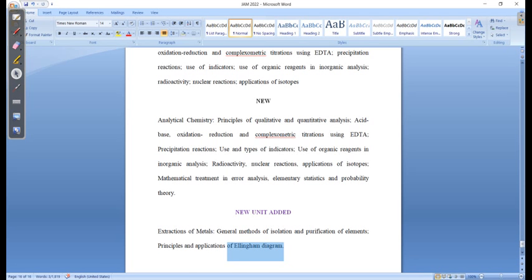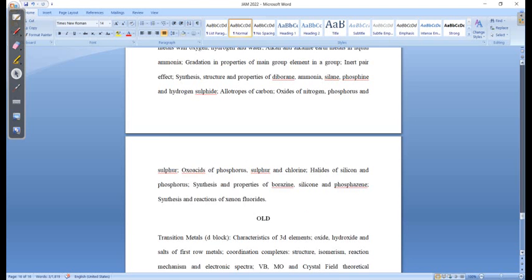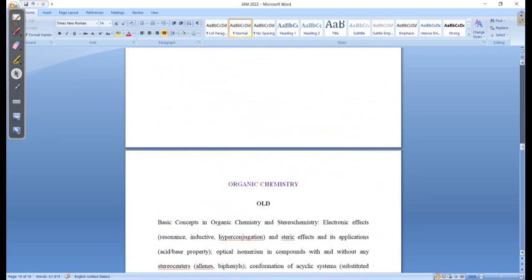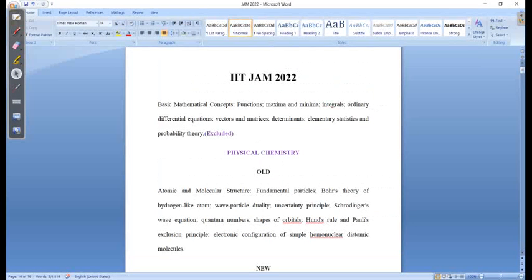But again, my important suggestion for you guys is don't be so happy by seeing this exclusion, okay? That means the exclusion of this mathematical part. It is not actually a good thing. It is not a part that gives you happiness. According to me, whether this part is there or not in any syllabus, you must learn these concepts to understand the chemistry when it comes to higher level chemistry.